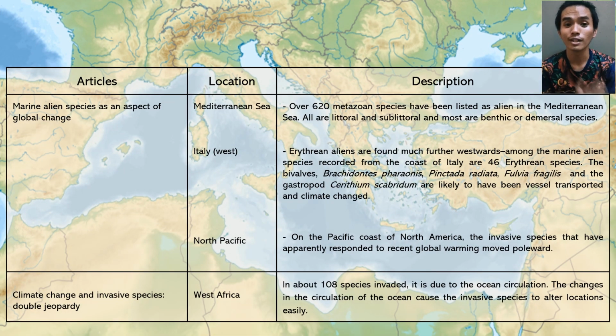Now we proceed to the next location. For this slide, there are 4 locations that have been stated also. First one is the Mediterranean Sea, but this one is coming from another article that we found. Second is Italy, third is North Pacific, and fourth, West Africa. But now, I will explain the West Africa Sea. There are 108 species that invaded the sea. These invasive species have spread through the ocean circulation, where the circulation can alter their location easily.